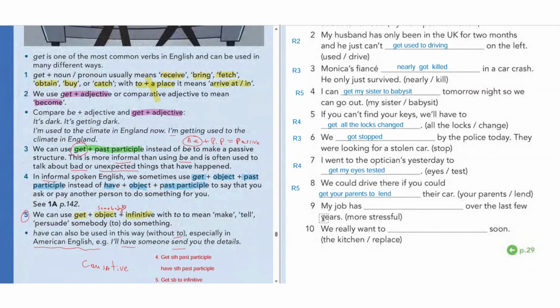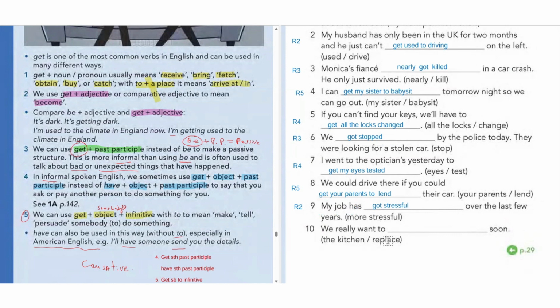Number 9, my job has over the last few years, so become stressful. Stressful is here adjective. So has got stressful. My job has got stressful over the last few years. So that will be rule number 1, right? Sorry, rule number 2, get adjective, rule number 2.